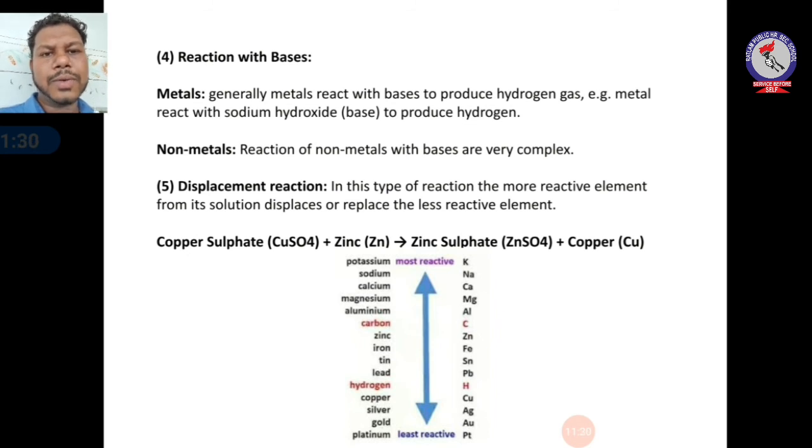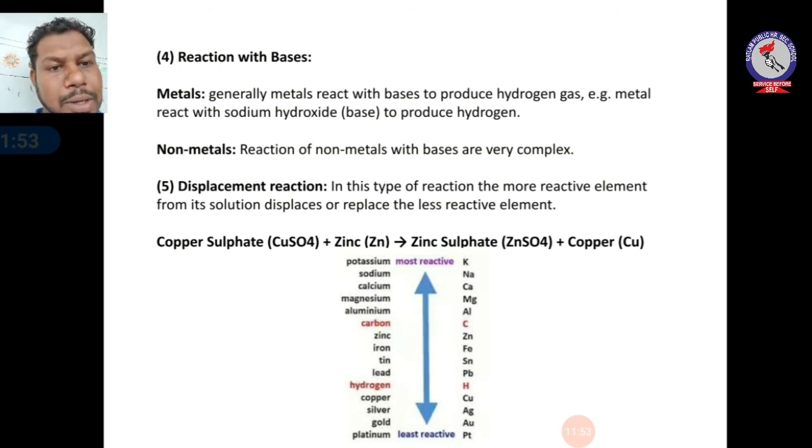As you can see in the equation, it is CuSO4 plus Zn, and in the products we will get ZnSO4 plus Cu. Copper will be separated. So zinc sulfate, ZnSO4, is formed and copper is displaced, because zinc is more reactive than copper. You can also see the picture below. It is the reactivity series. The most reactive metal is kept at the top and the least reactive at the bottom.